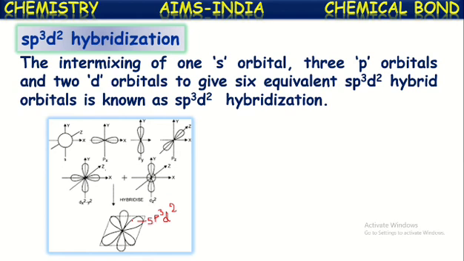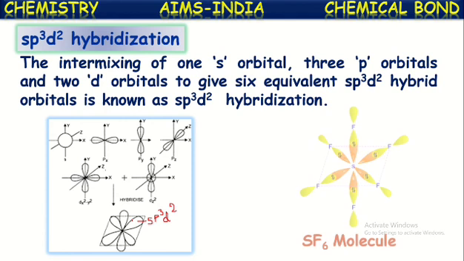Now let us see an example of a molecule having this sp3d2 hybridization. That is SF6, the sulfur hexafluoride molecule. In this molecule, the central atom is sulfur. We know the atomic number of sulfur is 16 and its configuration will be 1s2, 2s2, 2p6, 3s2, 3p4. In the ground state, it has 3s2, 3p4 valence electronic configuration.